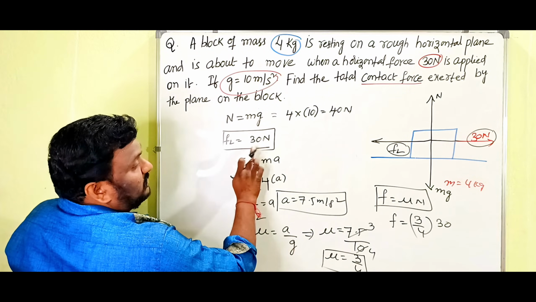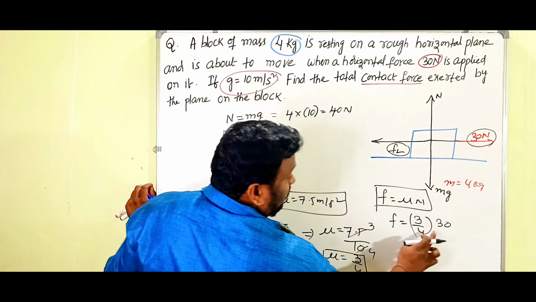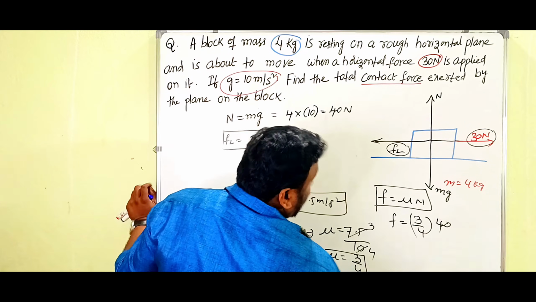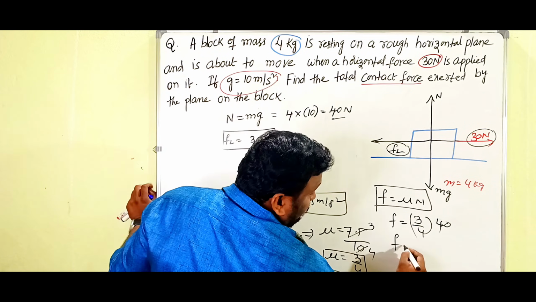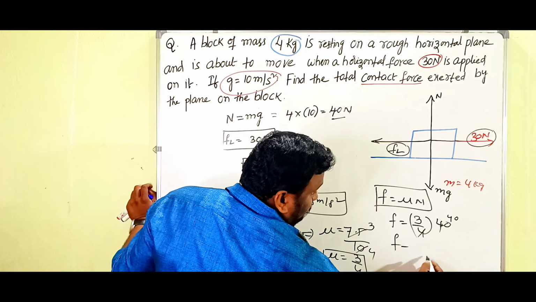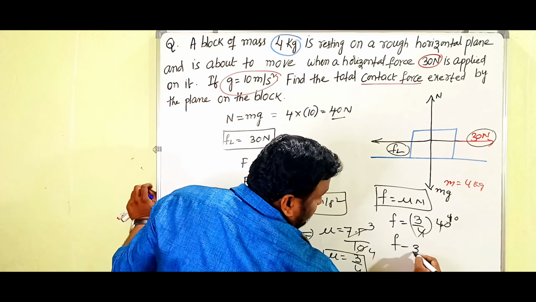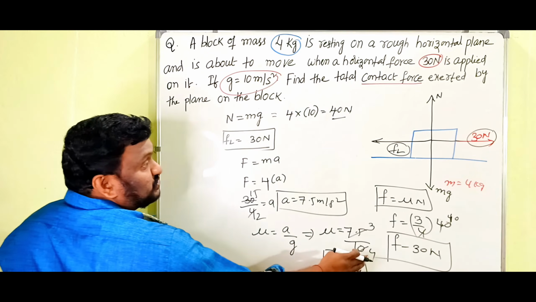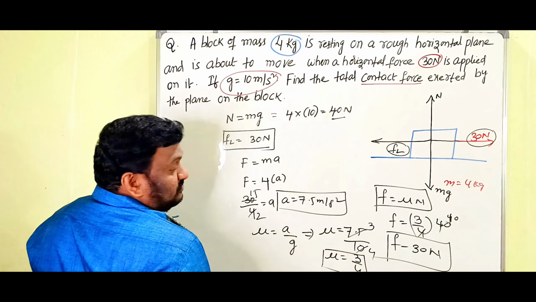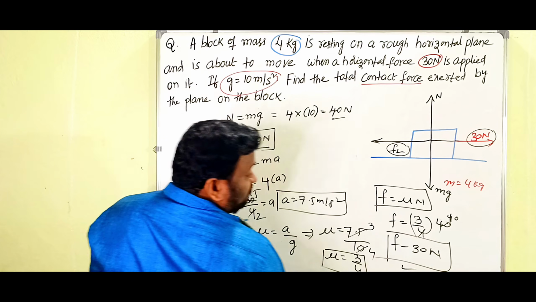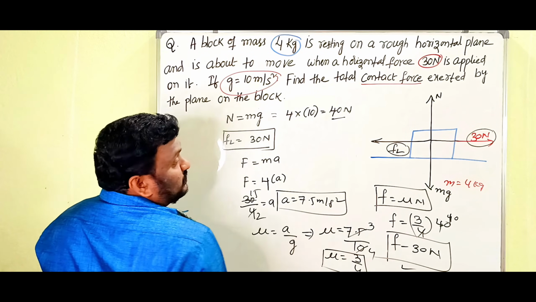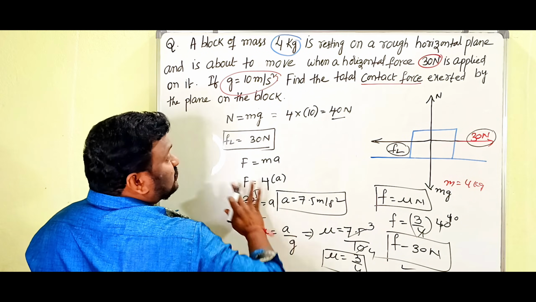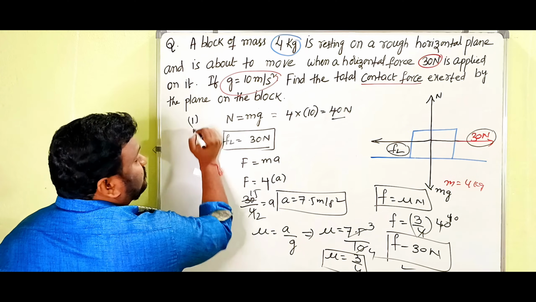Sorry, N value is 40. So then F is equal to 3 by 4 into 40, which is 30 newtons. The contact force must be equal to the applied force. So this is the expression and value for the contact force. Children, this is one type of derivation.